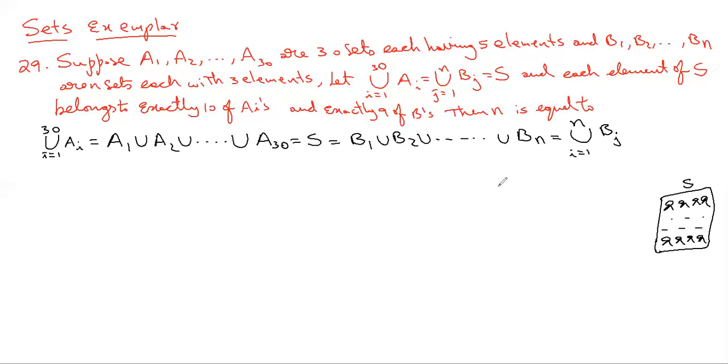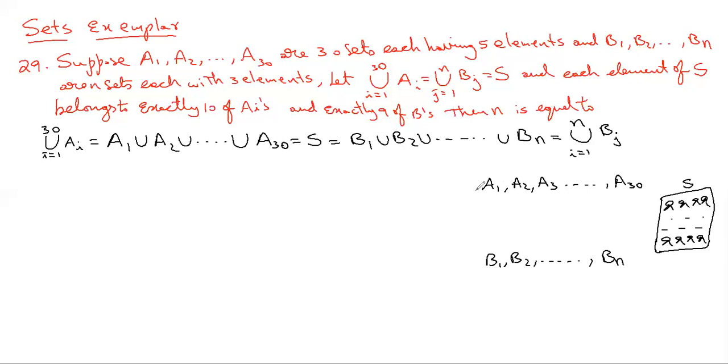And A1, A2, and so on, A30 are 30 cultural events happening in your school. And B1, B2, and so on, Bn are n sports events happening in your school.